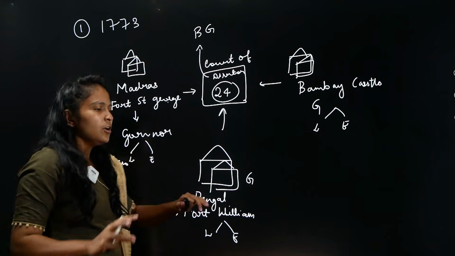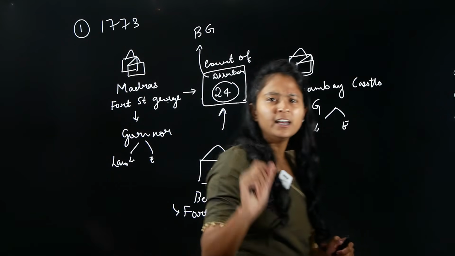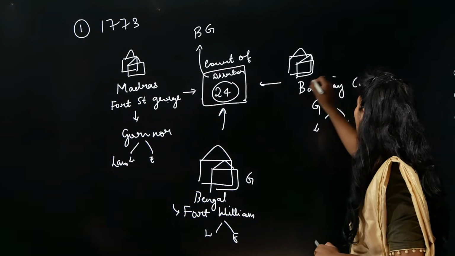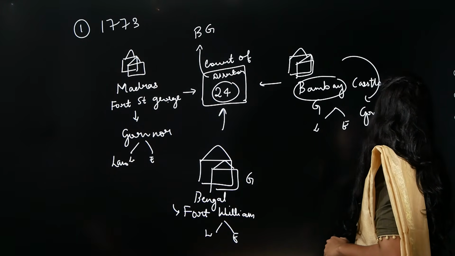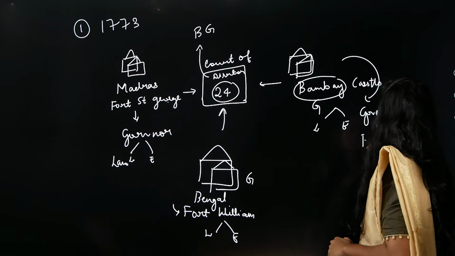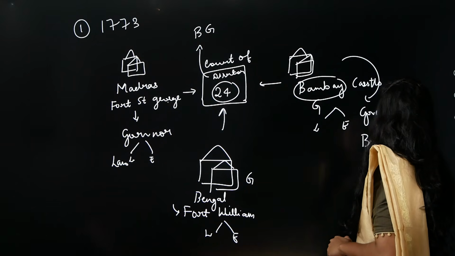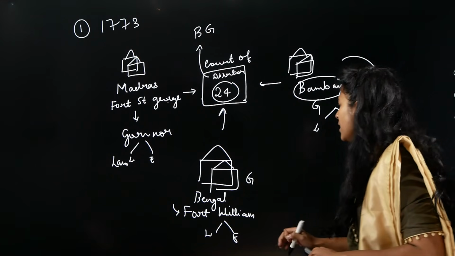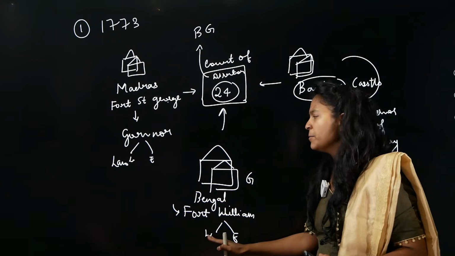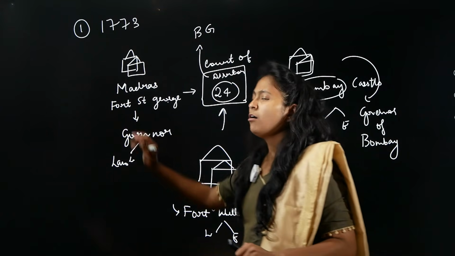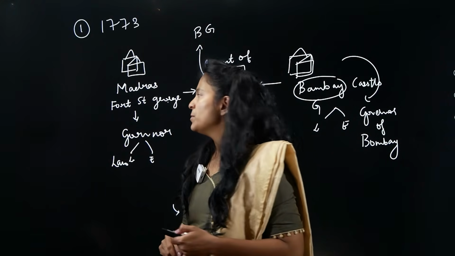That means whatever laws and regulations are required for Bombay will be taken care of by the Governor of Bombay. Similarly, whatever rules and regulations are required for Bengal will be taken care of by the Governor of Bengal, and similarly for Madras as well.